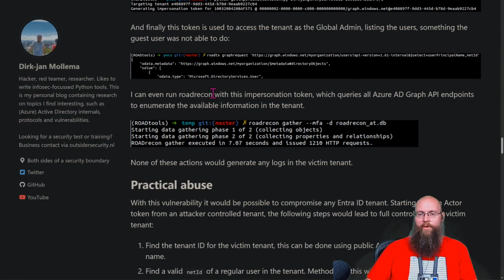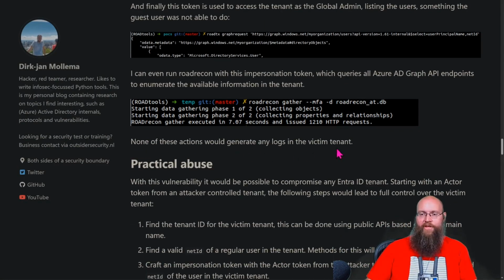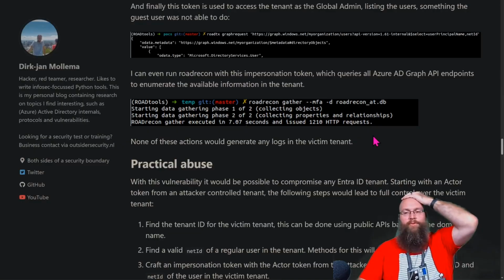I can even run ROADrecon with this impersonation token, which queries all of the Graph API endpoints to enumerate the available information in the tenant. RIP. And none of these actions would actually generate any logs within the victim tenant. Dude, that is wild.